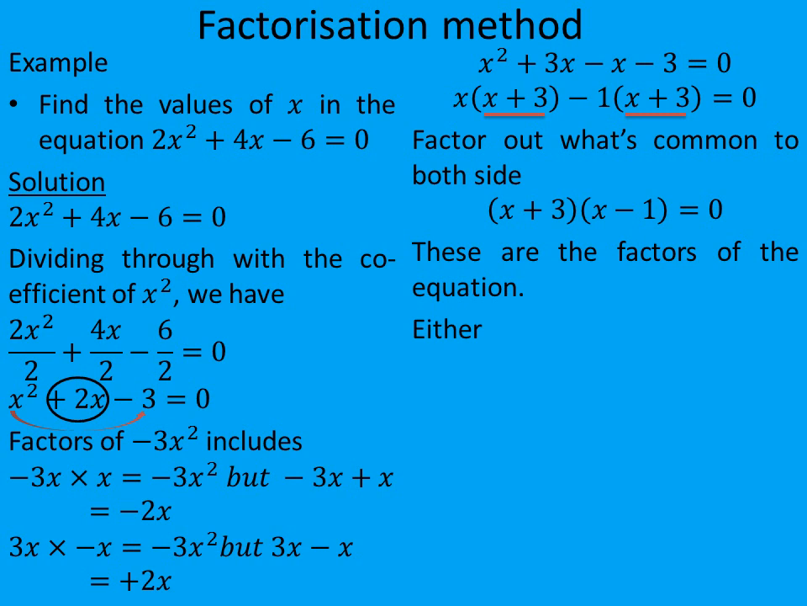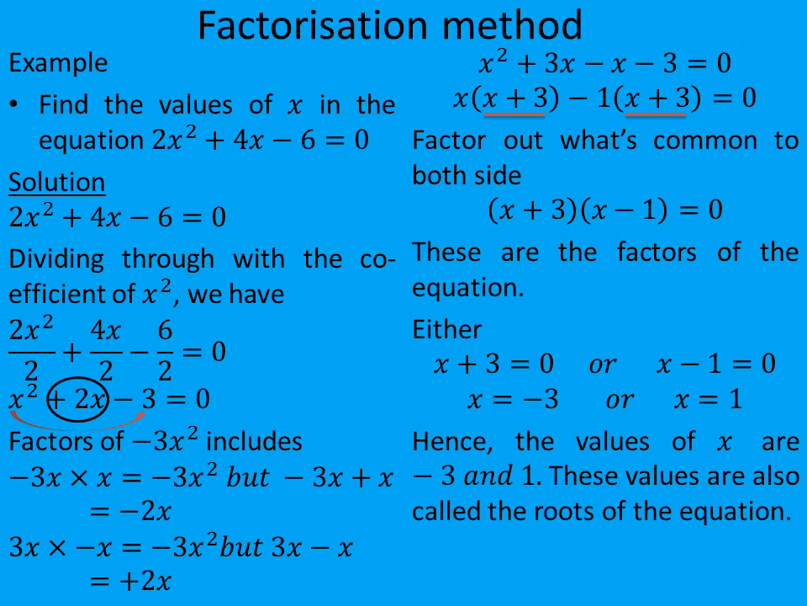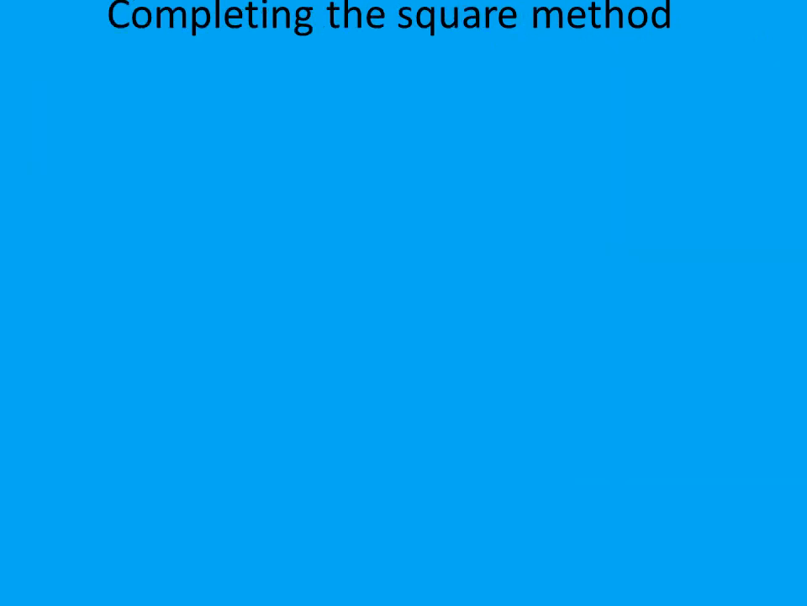Either x plus 3 equal to 0 or x minus 1 is equal to 0. x is equal to minus 3 or x is equal to 1. Hence, the values of x are minus 3 and 1. These values are also called the roots of the equation. The second method we are going to look at in this video is the completing the square method.